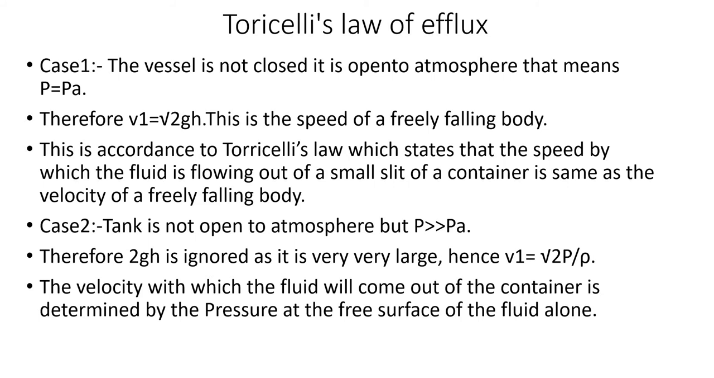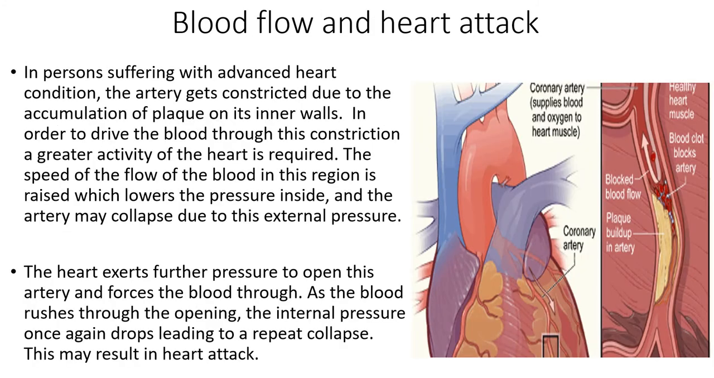Next case we are considering: the tank is not open to the atmosphere. P is much greater than PA. So the second term can be ignored, since 2gh will be small. In that case we will get velocity equal to root of 2P by rho. So the velocity with which the fluid will come out of the container is determined by the pressure at the free surface of the fluid alone. This velocity depends only on the topmost pressure. Is it clear?